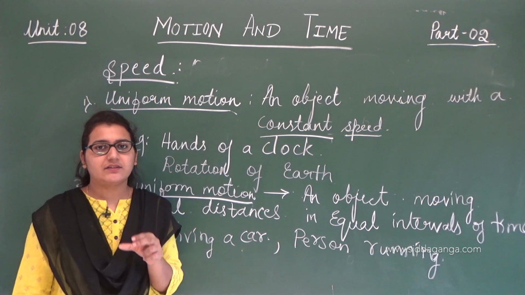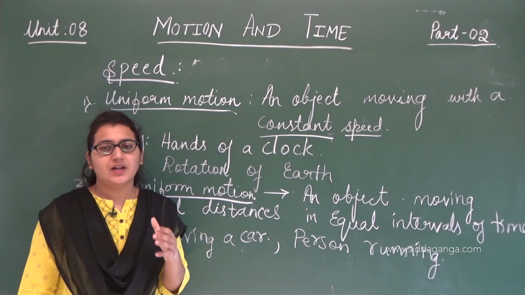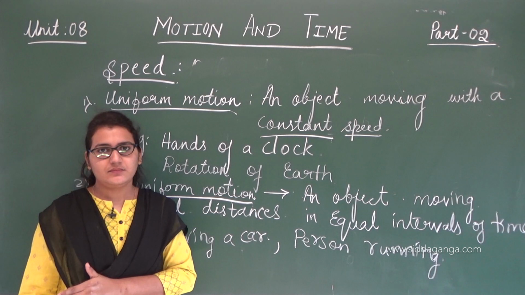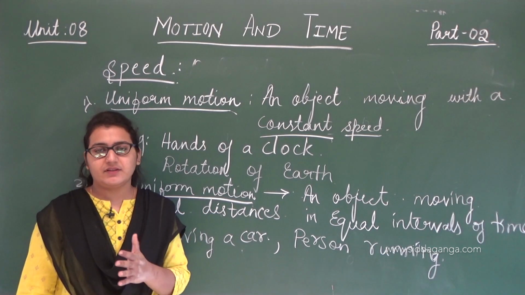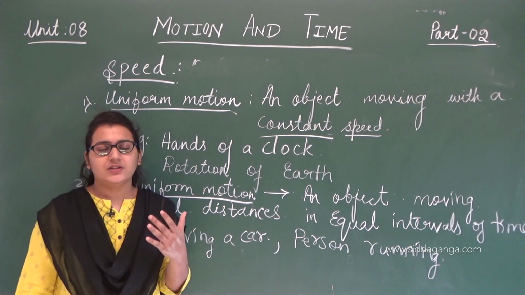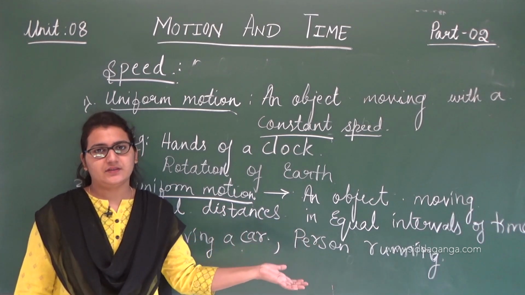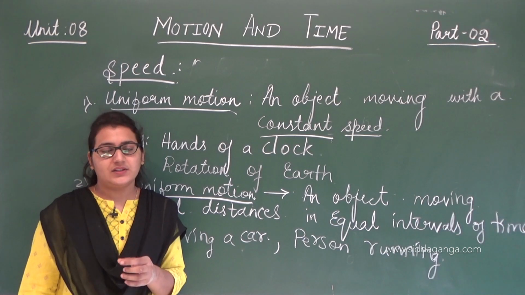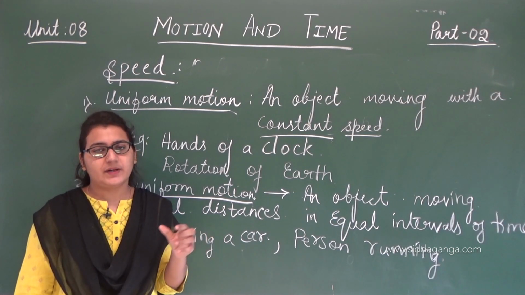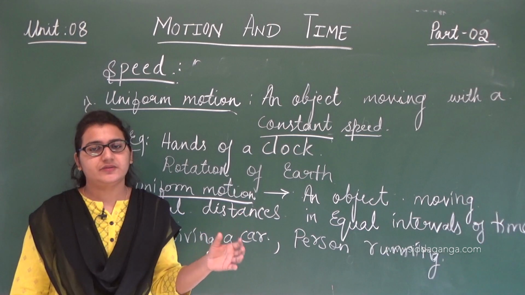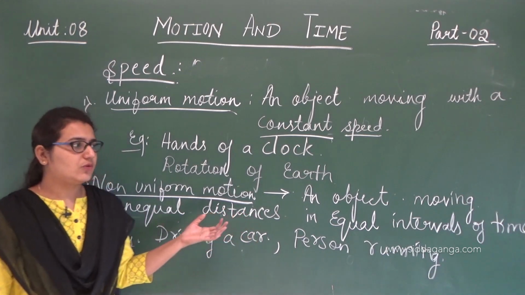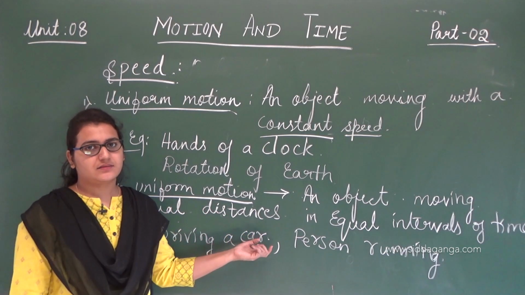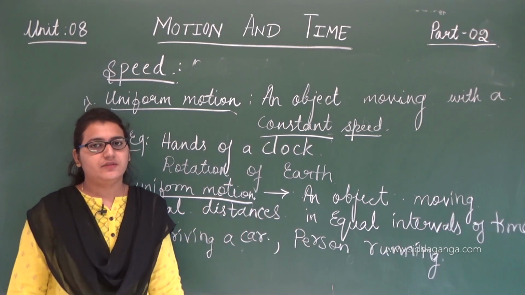So if we have taken an equal interval of time of 5 minutes, but the distance is not the same, the distance is not equal. The first 5 minutes we drove very slow, like I mentioned earlier, and likewise we increase our speed. But here what I'm trying to say is that the equal distance is not maintained in equal intervals of time. Clear? So non-uniform motion is nothing but an object moving unequal distances in equal intervals of time.